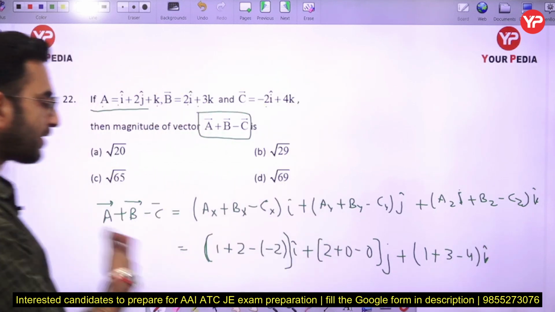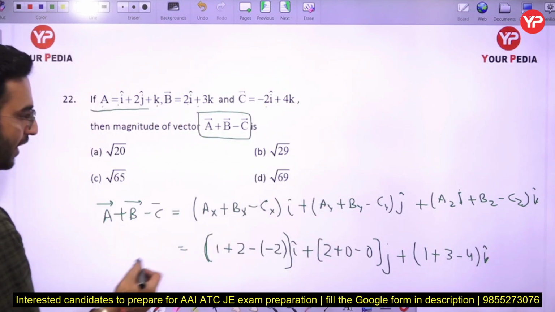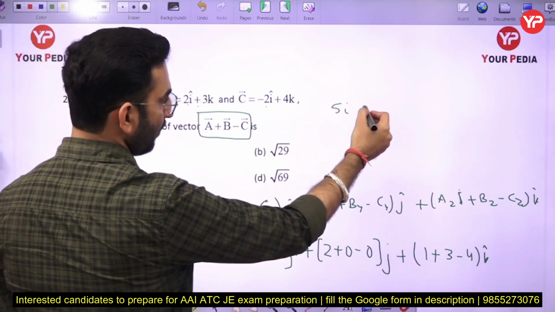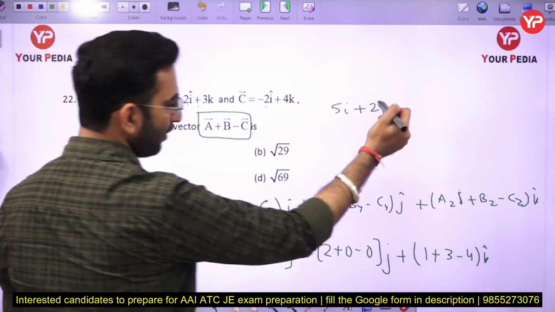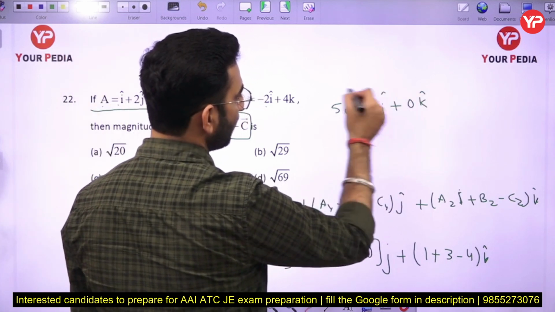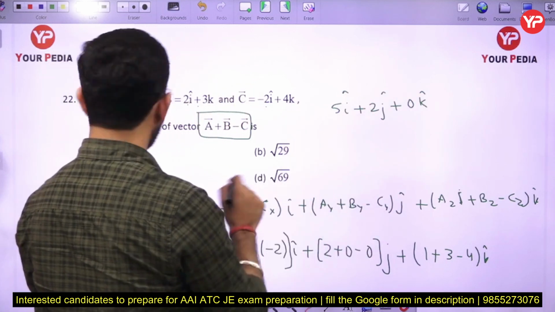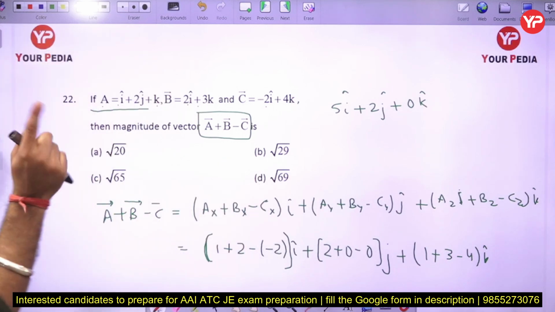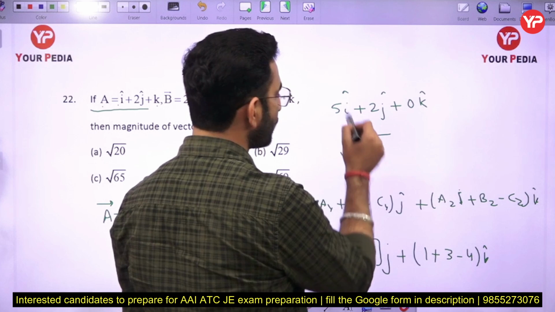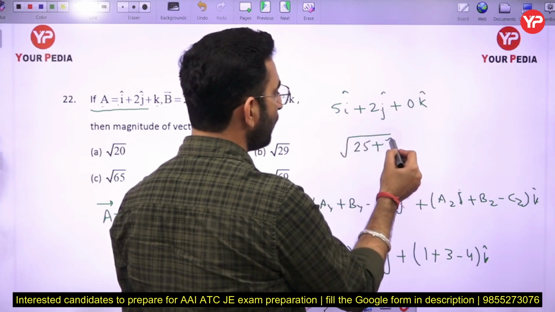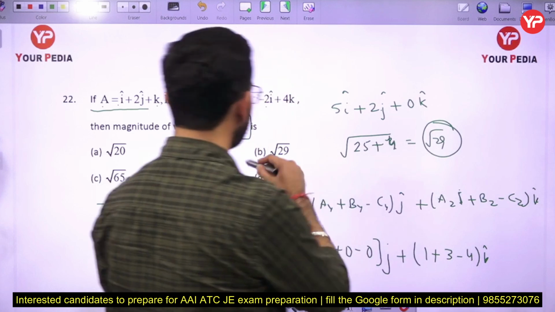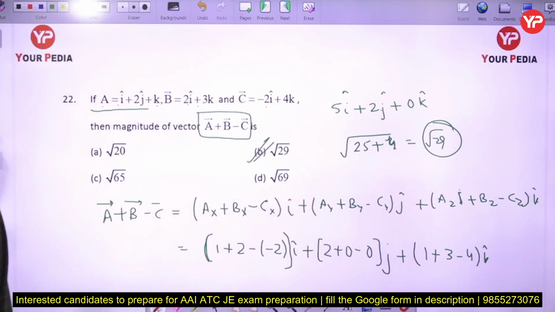If you finally calculate this value, it will come out as 5i plus 2j plus 0k cap. Here we have to find out the value of the magnitude. So magnitude will be 5 square 25 plus 2 square 4, that means under root of 29. So option number B is going to be the correct answer in this case.